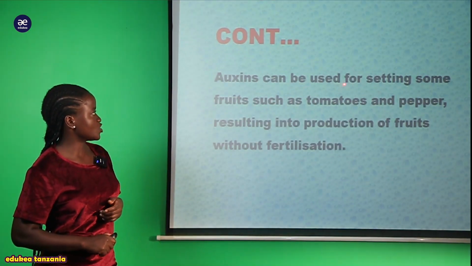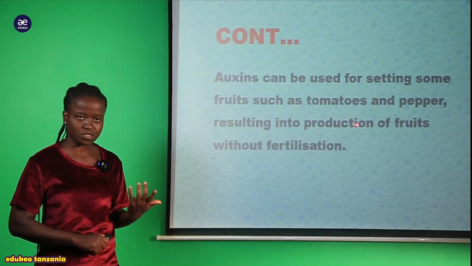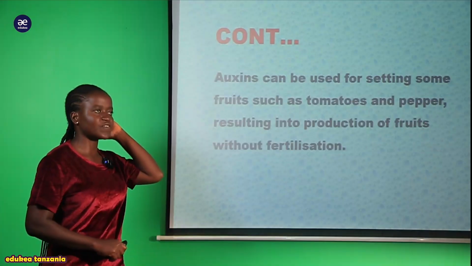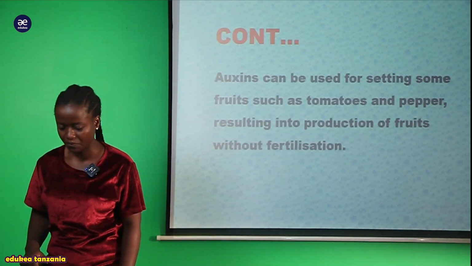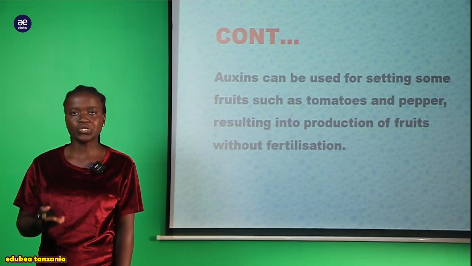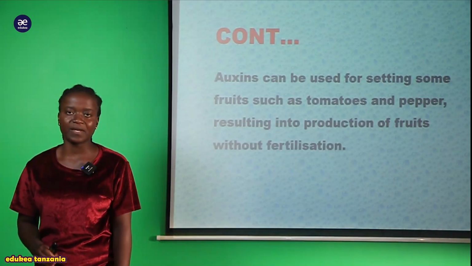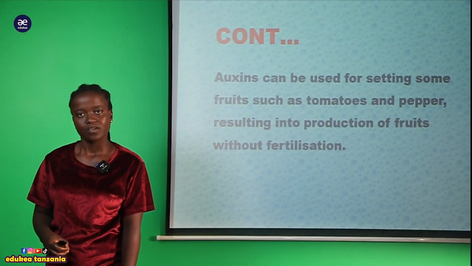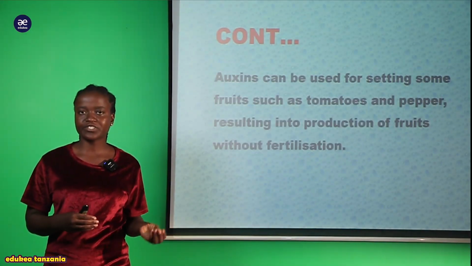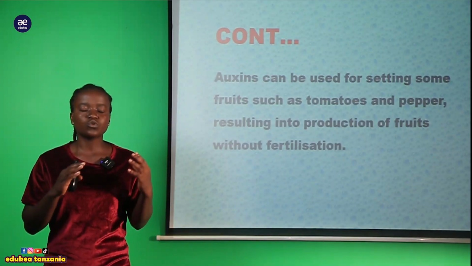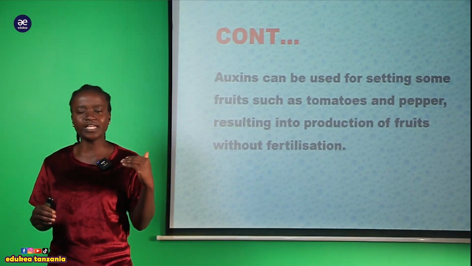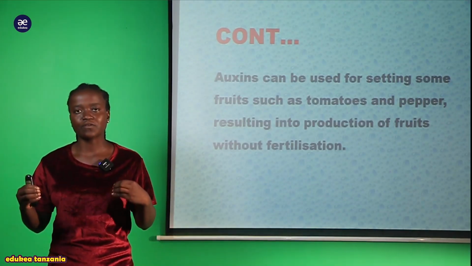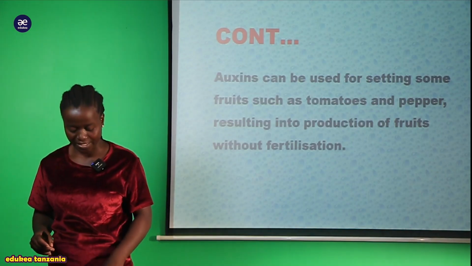And auxin can be used for setting some fruit such as tomatoes, nyanya, peppers, resulting into a production of the fruit without fertilization. That is, we can say parthenocarpy. Una introduce this synthetic auxin hormone within a plant, thereby will cause the ripening of this fruit without fertilization. Hakuna fertilization, sijui pollination, wadudu, hakuna. So this we are using only auxin hormone, introduction of auxin hormone within a plant body, thereby will cause the ripening of the fruit without fertilization.